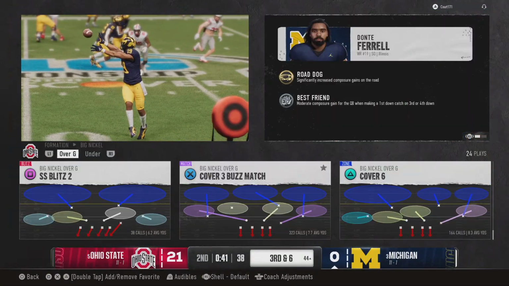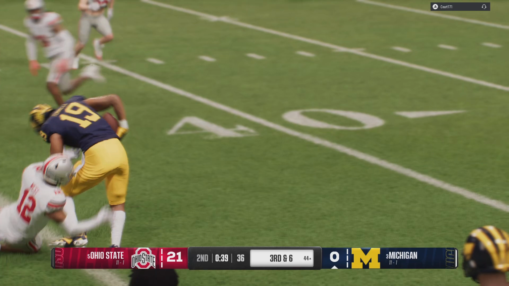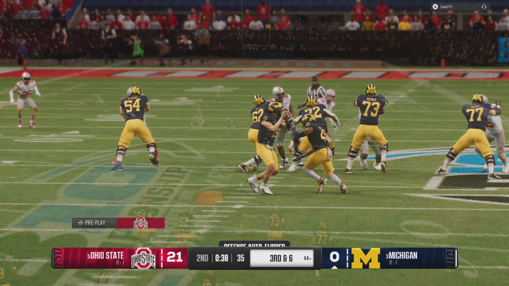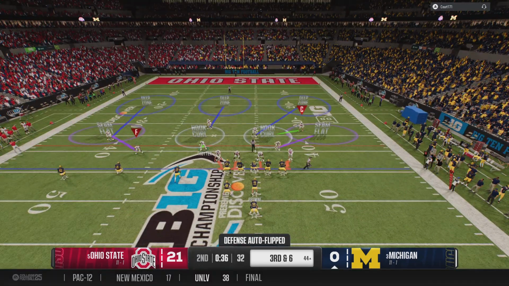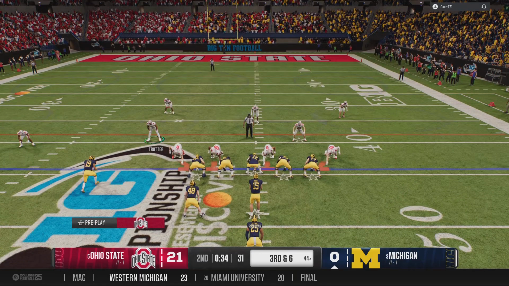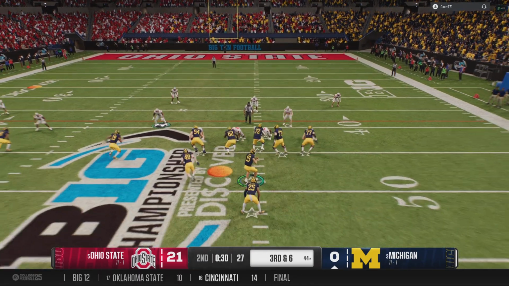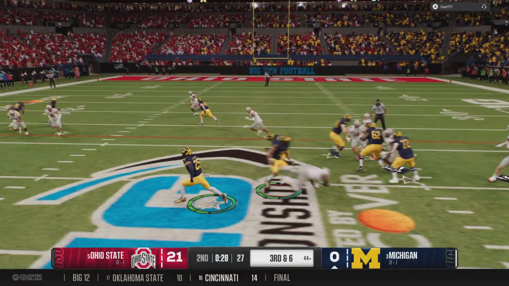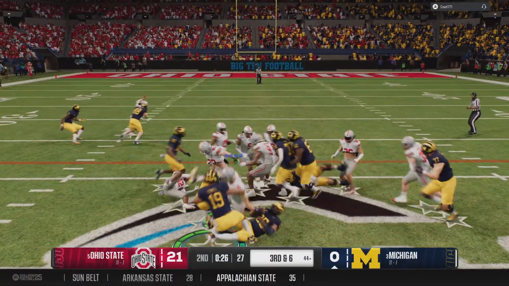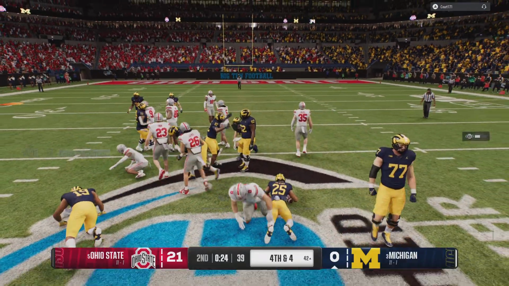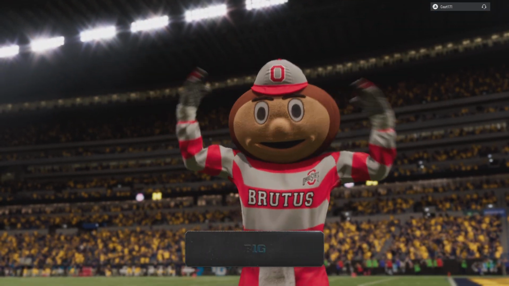And they bring him down. That's a very solid gain, but still well short of the marker. That run sets up a critical 3rd down play. They're going to run it. And they'll stop him just short of the marker. Good effort, but the defense holds.